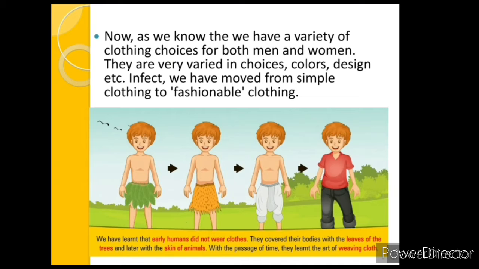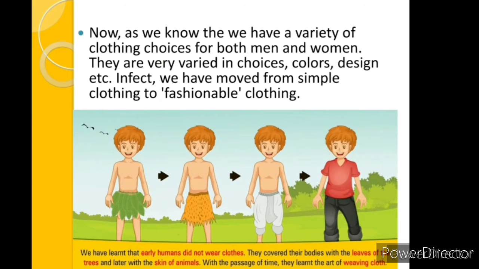If you see this image, you understand how clothes evolved. We have learned that early man did not wear clothes. They covered their body with leaves of trees and later with animal skins. With the passage of time, they learned the art of weaving cloth.